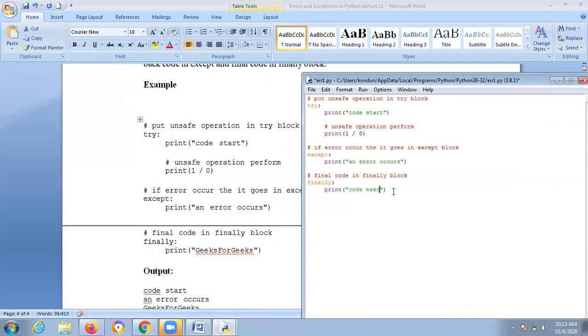Which I am changing for convenience. Code executes finally, and unsafe operation in try block. First, you should use this syntax as try colon print code start, and unsafe operation means like denominator 0 means undefined. And next one, if an error occurs, then it goes in an except block, except an error occurs. Finally, print code executes.